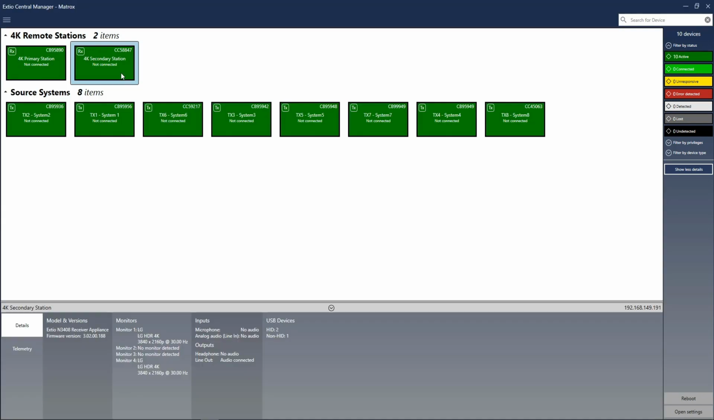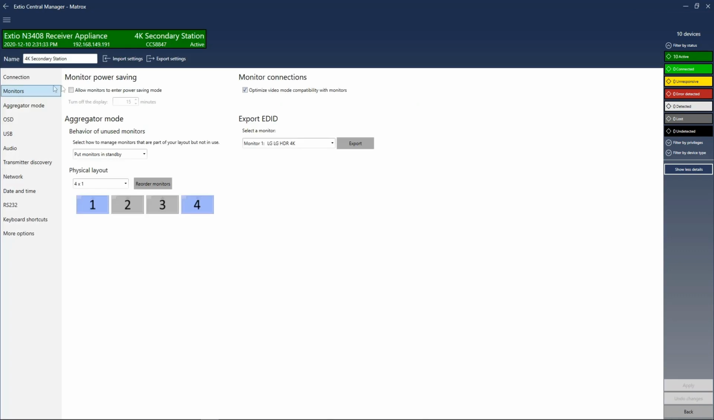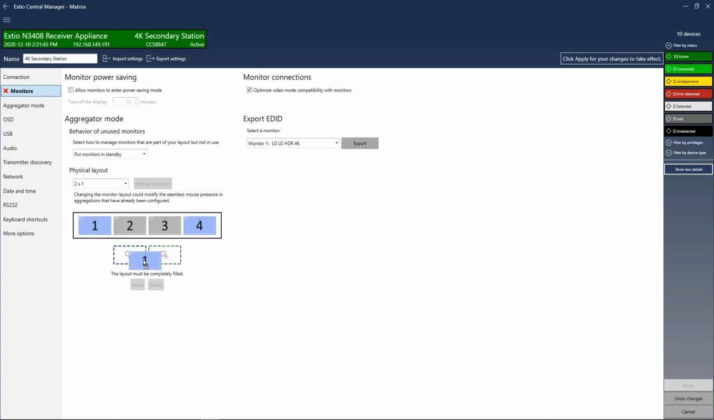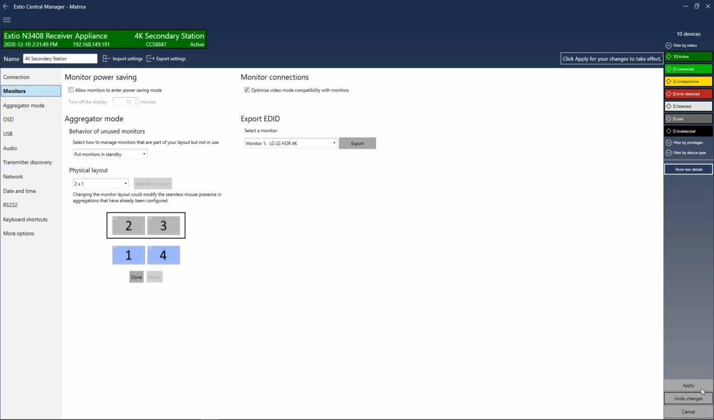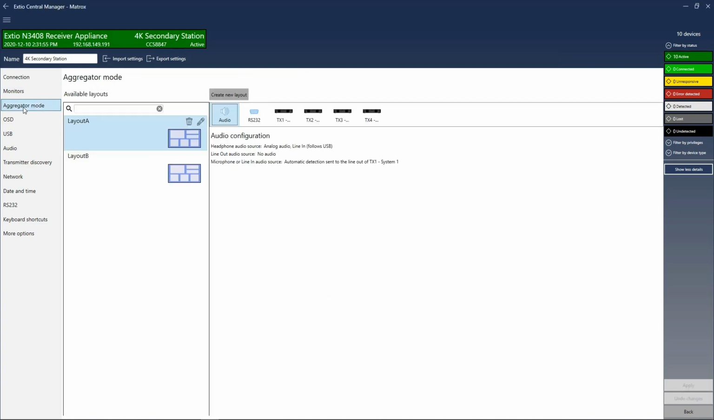We also support tile view with 2 4K displays, which means you can view 8 Full HD video sources on 2 4K displays. Select the receiver, go to the monitor section and define the physical layout of the monitors. In this case, it's going to be a 2 by 1. Simply drag and drop the monitors into each box. Click Apply.